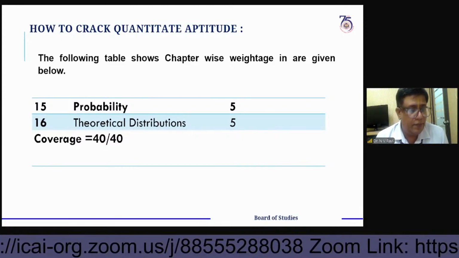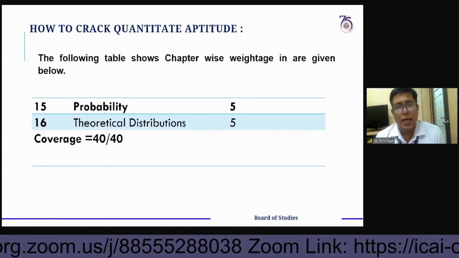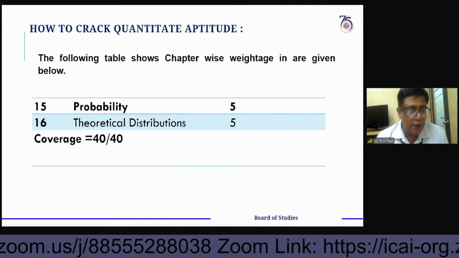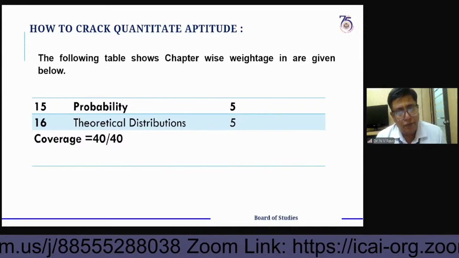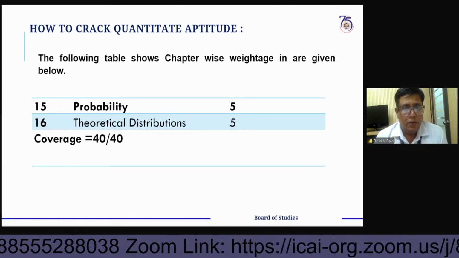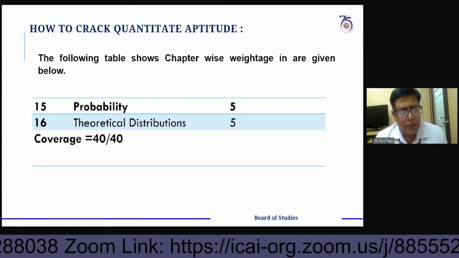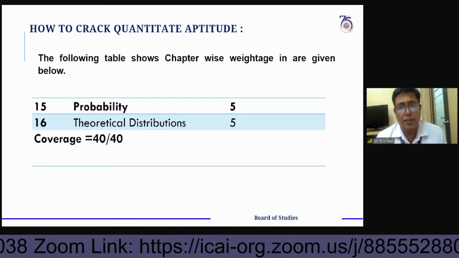I have just given an idea about what kind of weightage there will be overall across the chapters: mathematics, business mathematics, logical reasoning, and statistics.